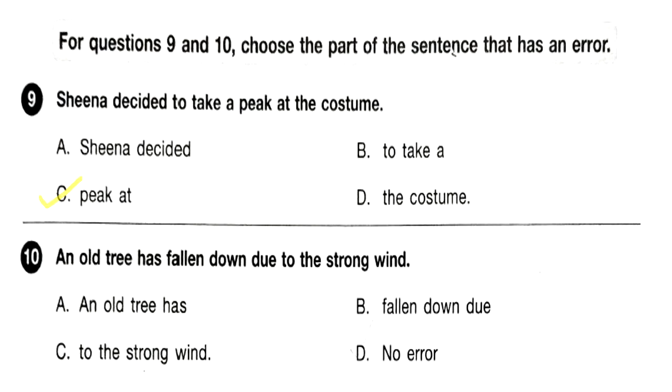Next question, question 10. An old tree has fallen down due to the strong wind. We have to choose the part of the sentence that has an error. A says an old tree has, B says fallen down due, C to the strong wind, and D says no error. So is there any error in the sentence, or is there no error? An old tree has fallen down due to the strong wind. There is no error in the sentence, hence the answer is option D.